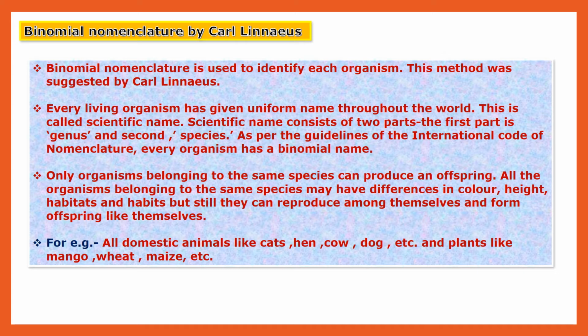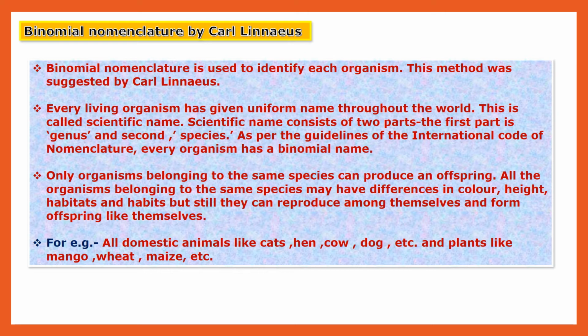Only organisms belonging to the same species can produce offspring. Organisms belonging to the same species produce their young ones, that is offspring. All the organisms belonging to the same species may have differences in color, height, habitat, and habits, but still they can reproduce among themselves and form offspring like themselves.